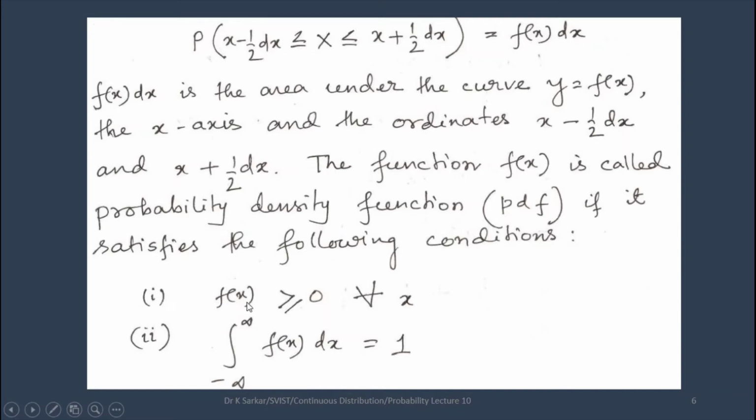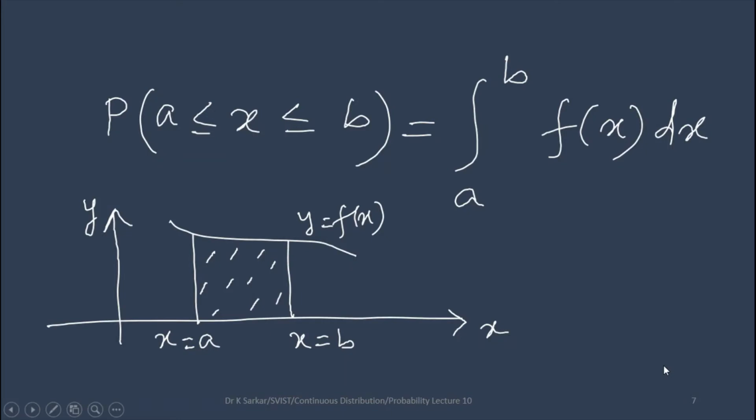Number 1, f(x) is greater than or equal to 0 for all x. Number 2, the integral from minus infinity to infinity of f(x)dx equals 1. The probability of a less than or equal to x less than or equal to b is the integral from a to b of f(x)dx.